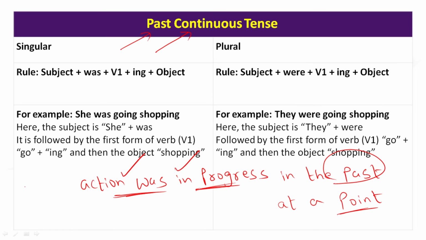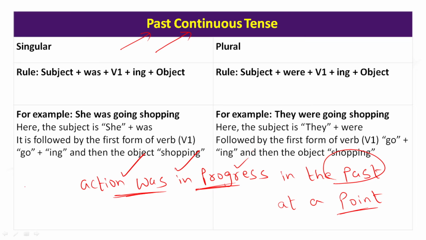However, if you don't understand this, don't worry, we will understand it better only when we practice wonderful examples. So try to understand it, but the examples will give you 100% clarity. So if you look at this, the definition is clear. In past continuous, you're talking about an action which happened in the past. But in the past, at a particular point of time, you're actually saying the action was in progress.